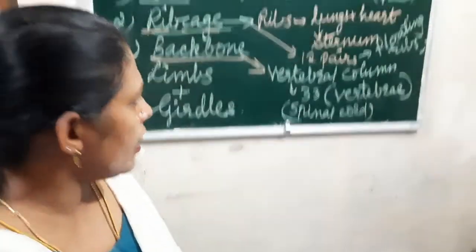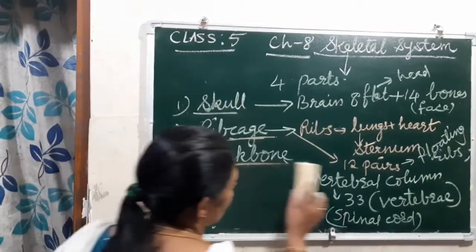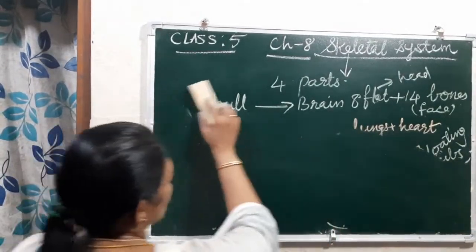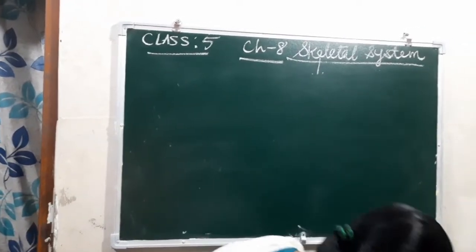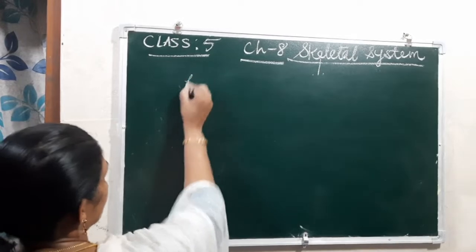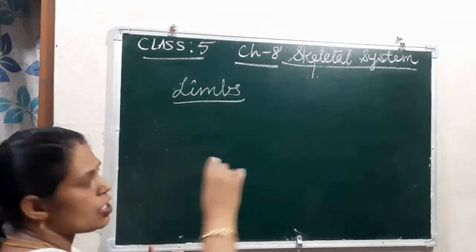Now the next one is the limbs. If we are talking about limbs, there are two pairs of limbs.